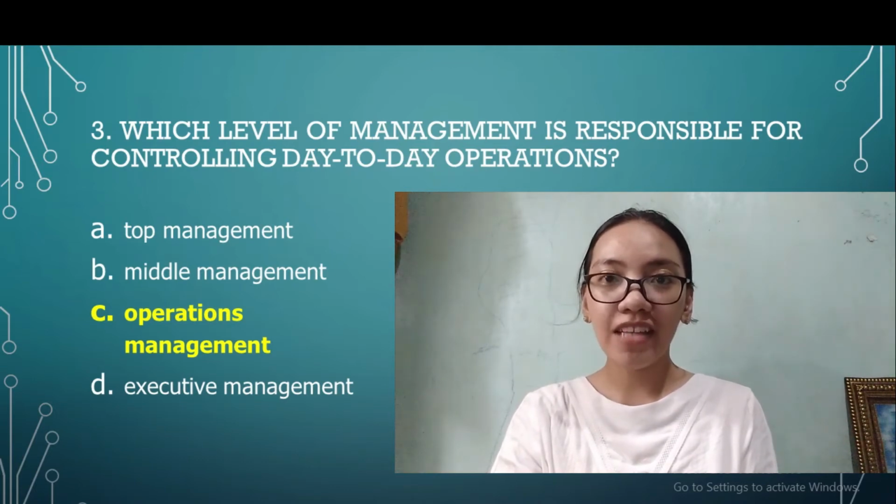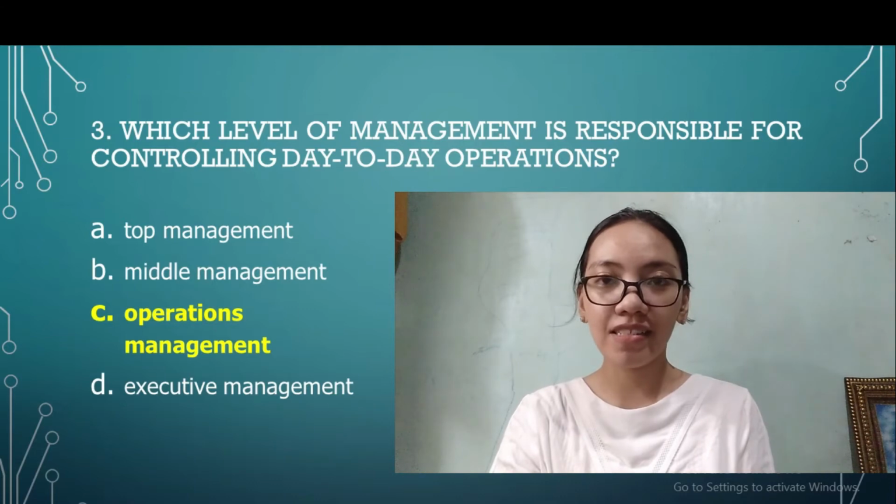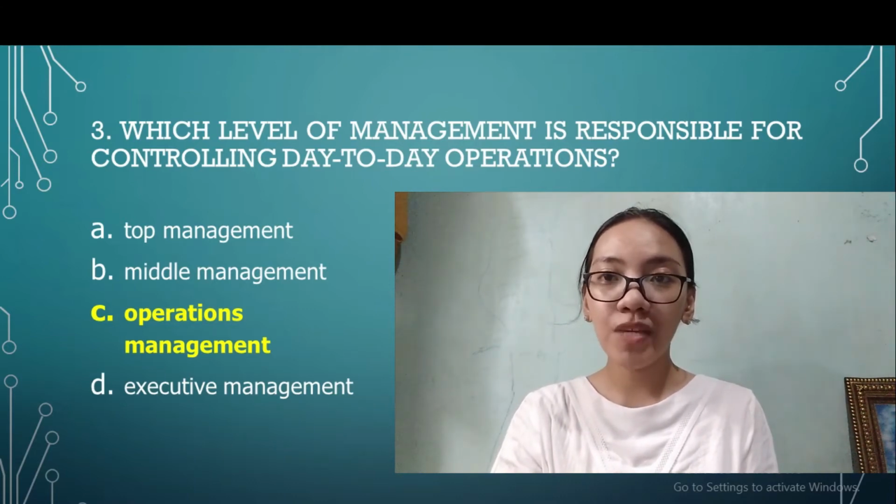Letter A cannot be the answer because top management oversees the goals, policies, and procedures of a company. Their main priority is on the strategic planning and execution of the overall business success. Letter B cannot be the answer because middle management are those people that are directly accountable to top management for the functioning of their respective departments, devoting more time to organizational and directional functions. And letter D cannot be the answer because executive management is similar to middle management.